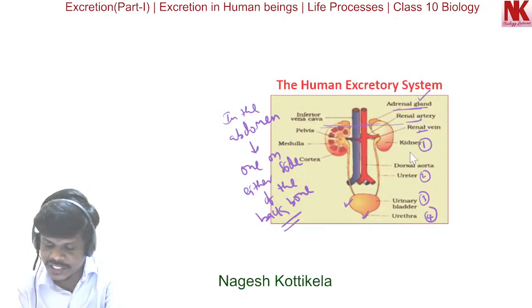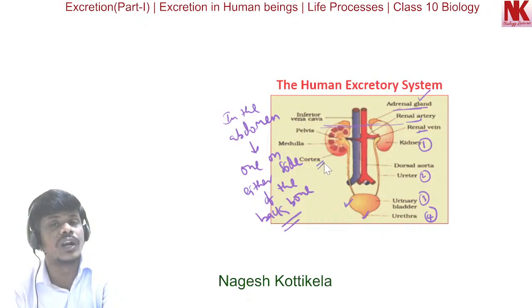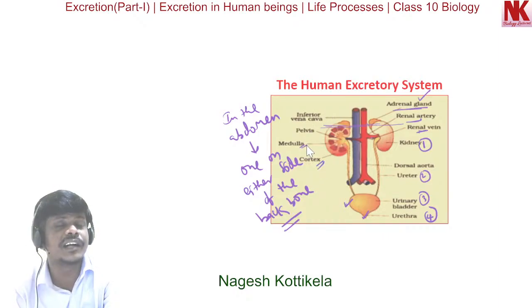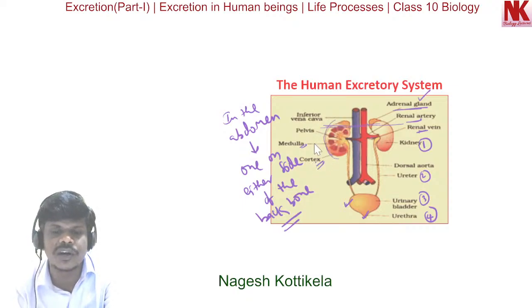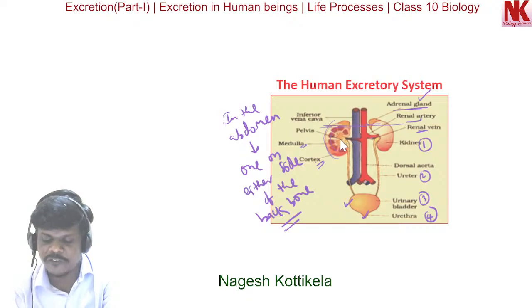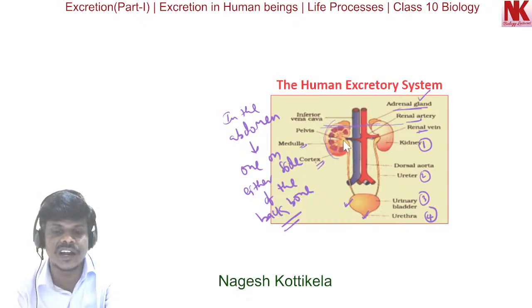In the kidney structure, the outer part is called the cortex and the inner part is called the medulla. You can see here, this outer region is the cortex, and the inner part, this one, is the medulla. You will also see a funnel like structure into which the ureters open, arising from this.